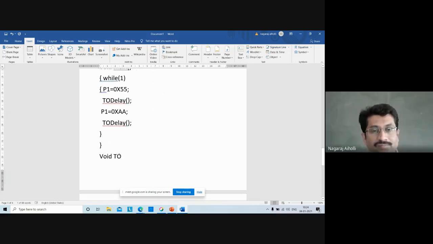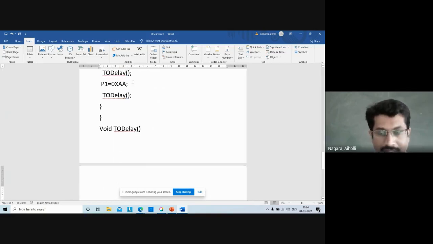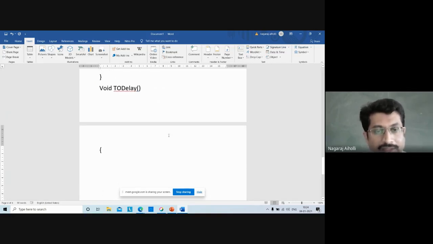Okay. So void T0 delay, then write the TMOD. This is just what we wrote now. It is the same, just we are writing in C language. Starting value initialization of TMOD, we are writing simply as TMOD is equal to 0x01. It is which timer?